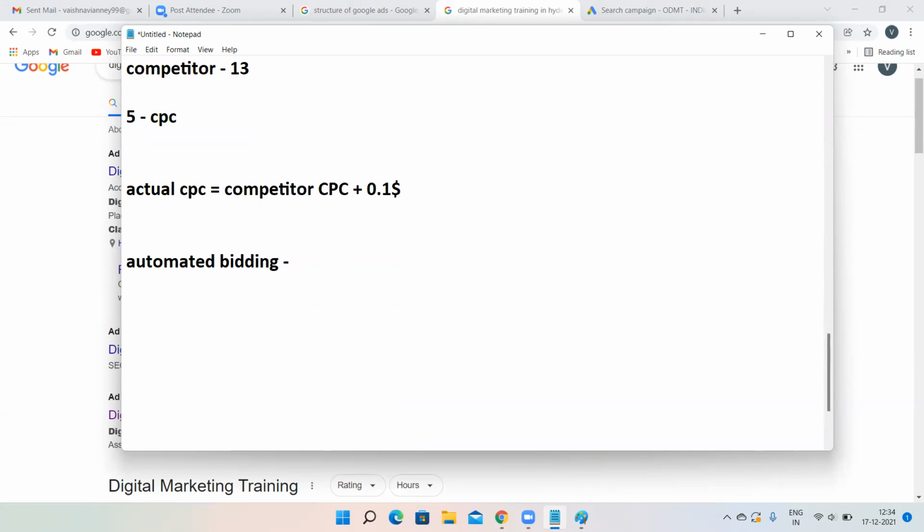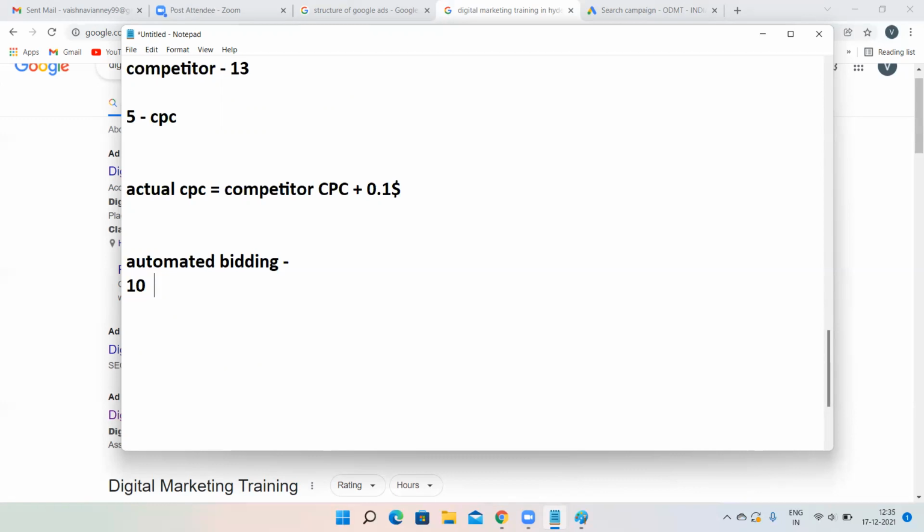Automated bidding means Google is in control. Suppose you tell Google that you're okay with paying 10 rupees per click. That means your CPC is 10 rupees per click. Google will tell,